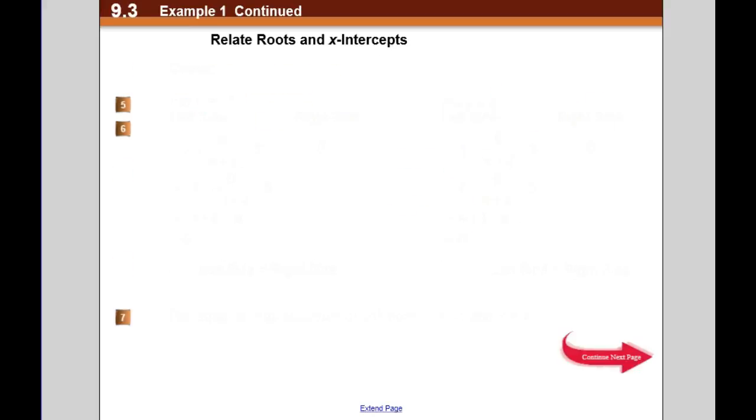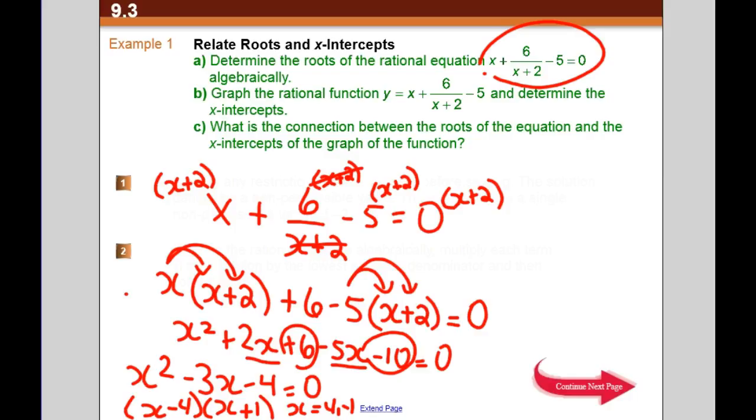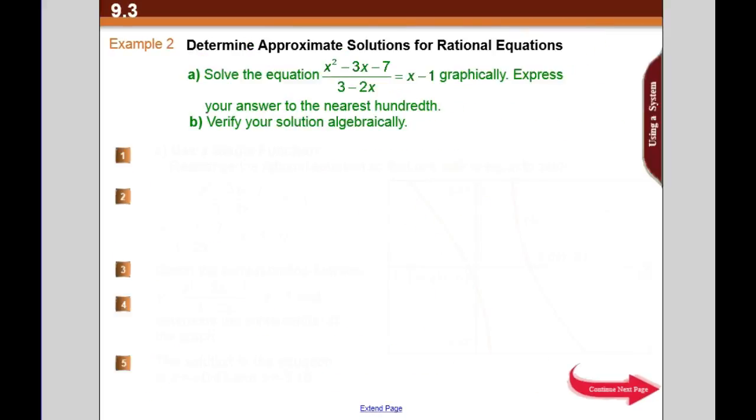The question asked, what is the connection between the roots of the equation and the x-intercepts? Those are the same thing. So if you graphed it and you saw where it crossed on the x-axis, it should be crossing where we solved it algebraically, because roots and x-intercepts are the same thing.